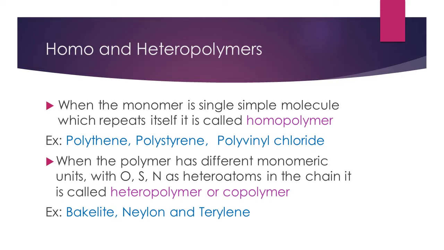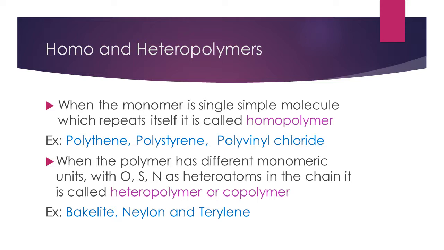Homo and heteropolymers. When the monomer is a simple molecule which repeats itself a number of times, it is called a homopolymer. Say for example, let us take polyethylene. Here the monomer is the ethylene molecule. This ethylene adds itself again and again to form a polymer, polyethylene. Here there will not be any other monomer, only ethylene will act as a monomer.